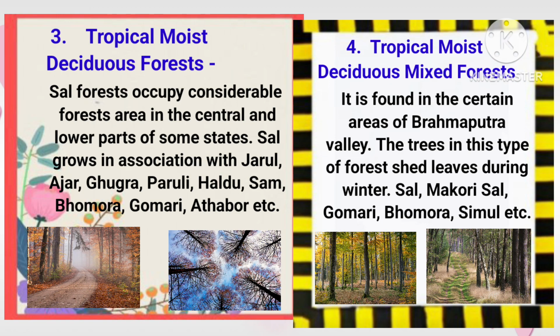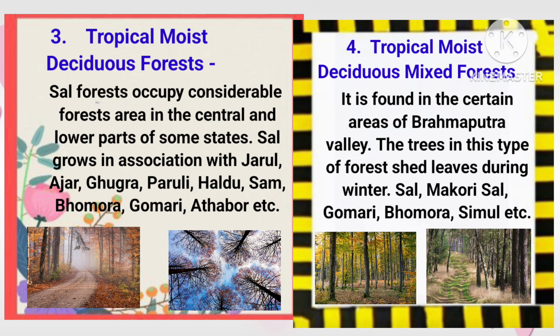Third is tropical moist deciduous forests. Sal forests occupy considerable forest area in the central and lower parts of some states. Sal grows in association with jarul, ajar, gugra, paruli, haldu, sam, bhumora, gomari, athabor, etc. And here are some pictures.